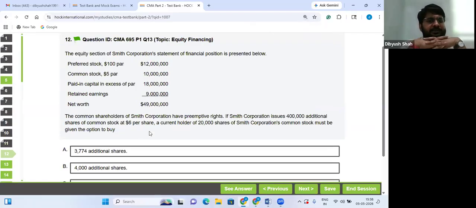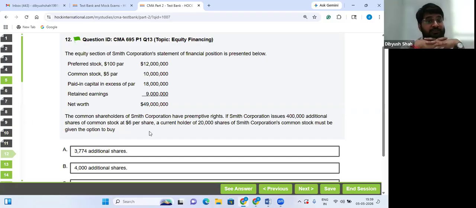Equity section of Smith Corporation's balance sheet is presented below. Preferred stock $100 par, 12 million. Common stock $5 par, 10 million. 10 million means 1 crore. And if 5 is par, so divide by 5, 20 lakh shares are there. Paid in capital in excess of par, securities premium in Indian context. These people call it EPIC, additional paid in capital, 18 million, and retained earnings is 9 million. So net worth of the company is 49.